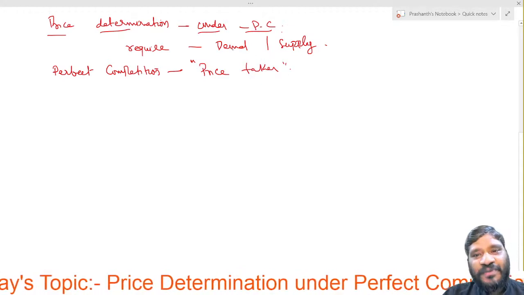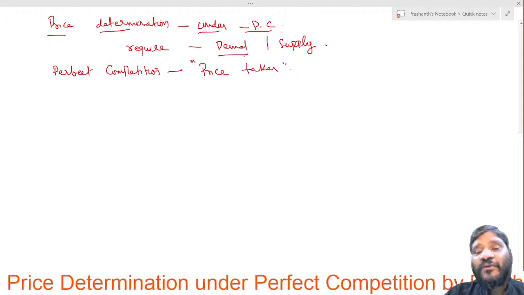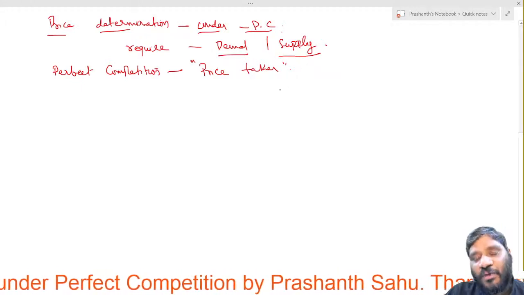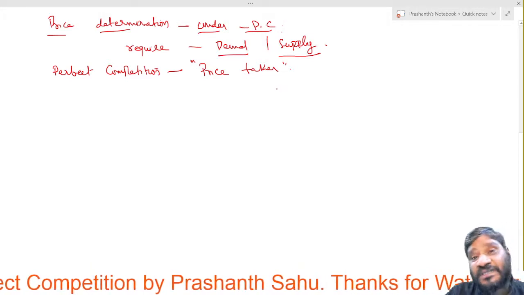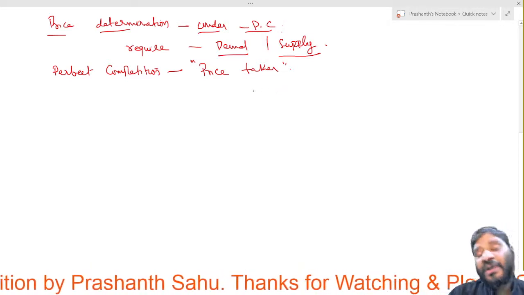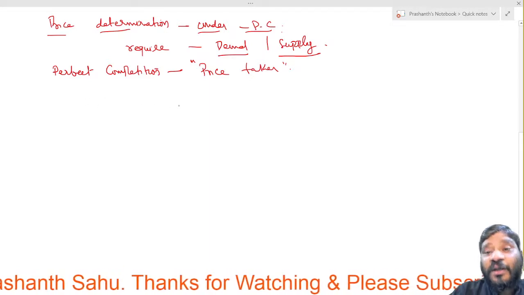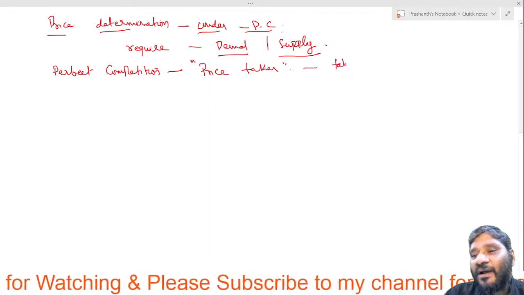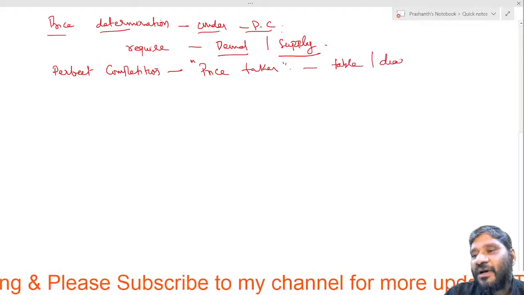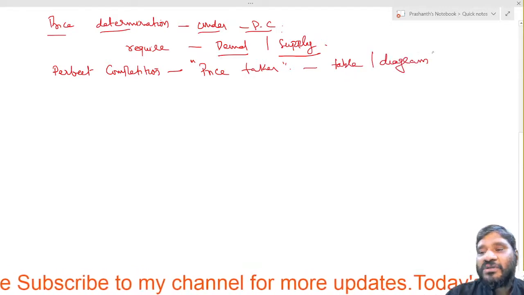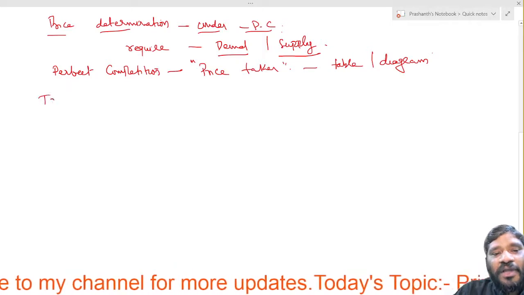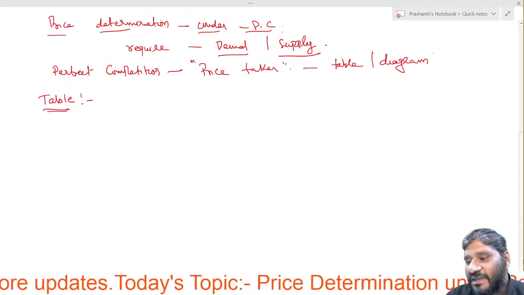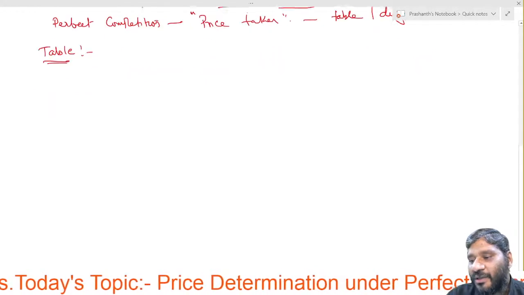So what topics we require to decide the price? We require the topic of demand as well as the supply. And on the basis of demand and supply only, they used to decide the price. How? Let us see. So here, this can be explained with the help of the table as well as the diagram. So first let us take out the table.